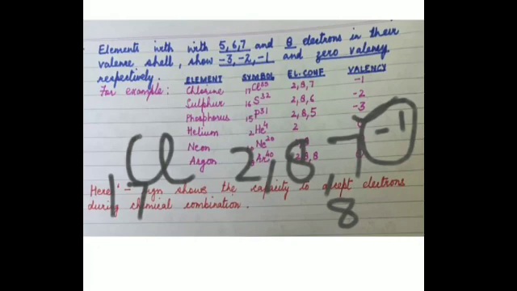Is that clear? This determines the valency of these elements which have a negative valency. That is why they have a negative valency. These number of electrons are less and they will be accepted by the elements having the negative valency.